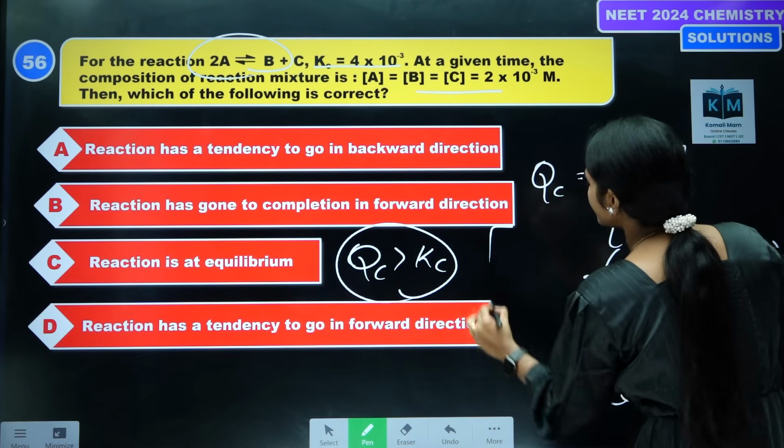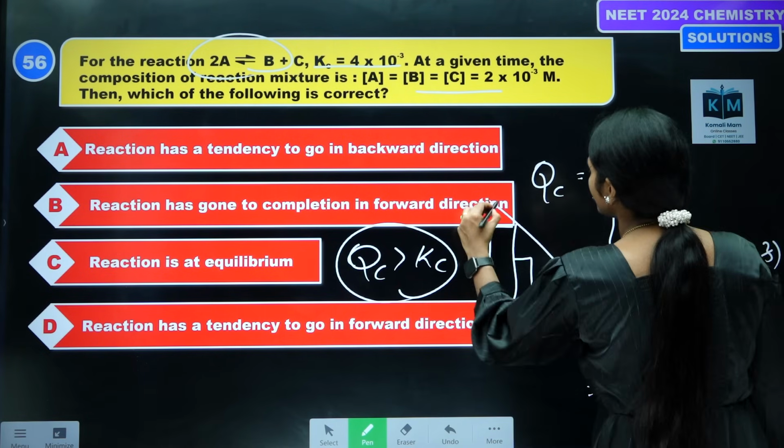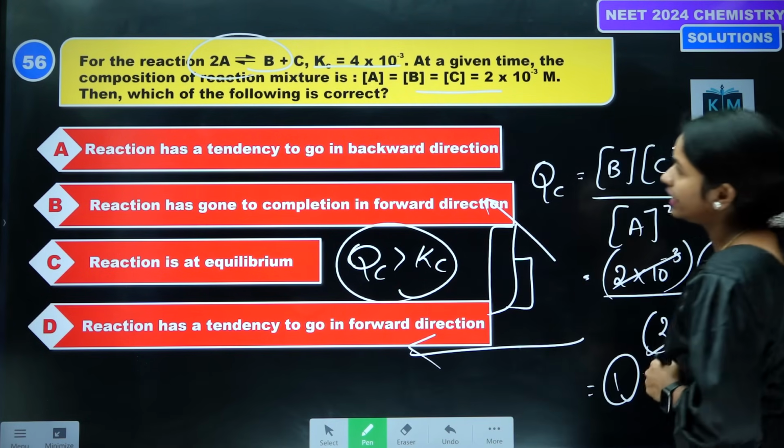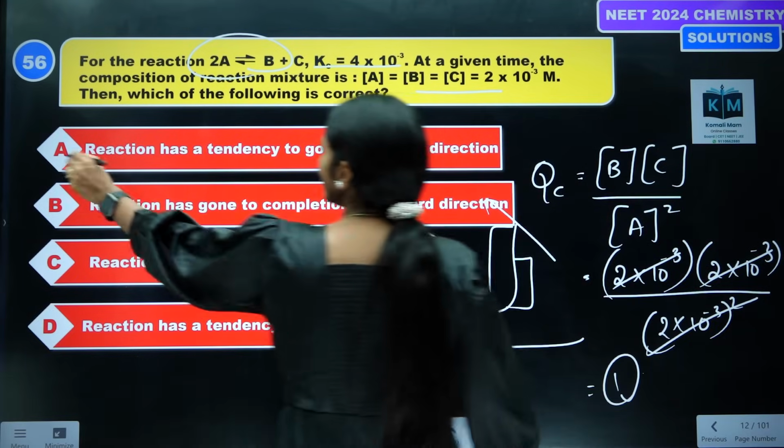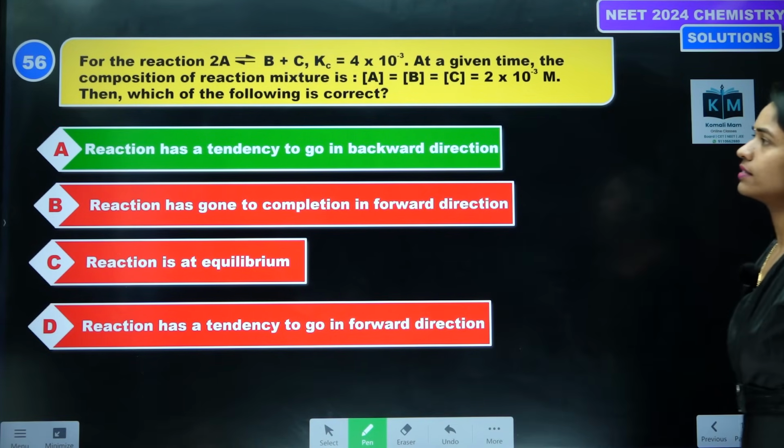Qc is greater than Kc means the reaction goes in which direction? It is going in the backward direction. The reaction is going backward. Option 1 is the correct answer.